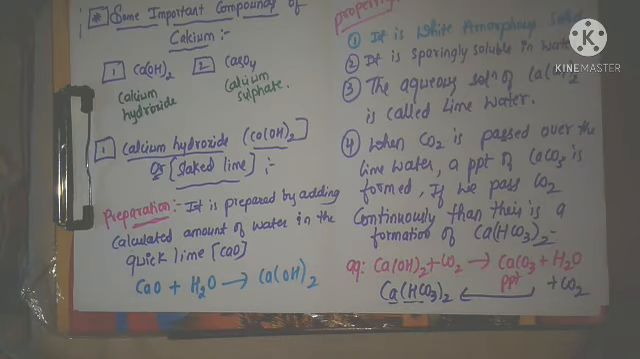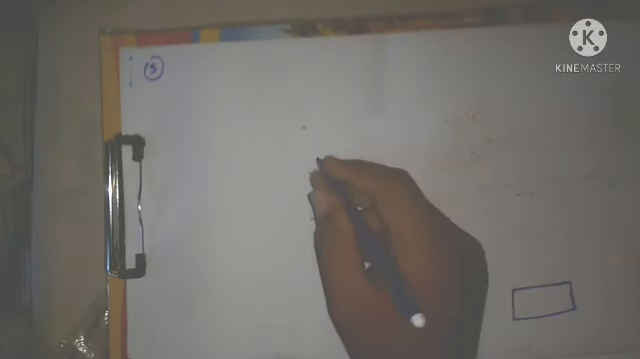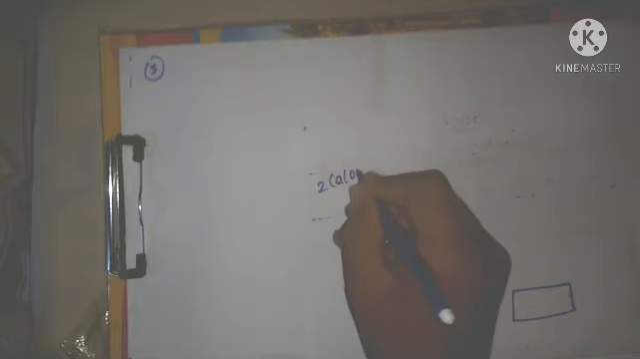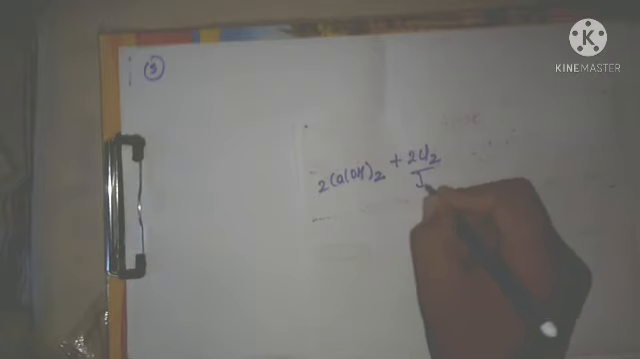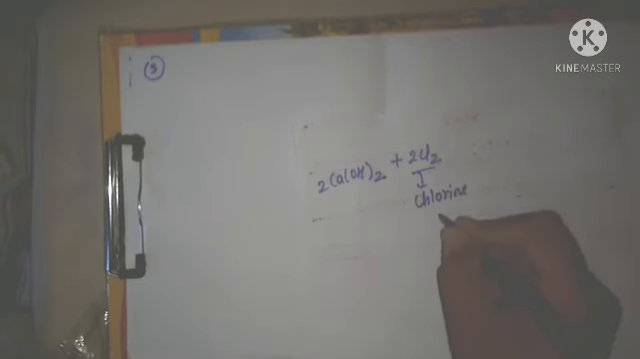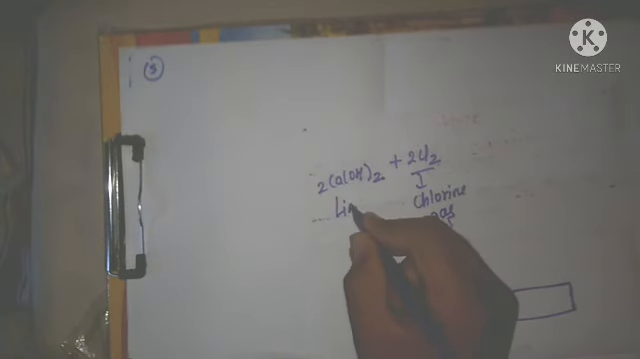Next we will go for the last property of calcium hydroxide, that we will write. The last property is, when the lime water reacts with chlorine gas. Here I will take rough paper for this one. Here is lime water, for example 2Ca(OH)2. If on this lime water you pass chlorine gas, this is the lime water.